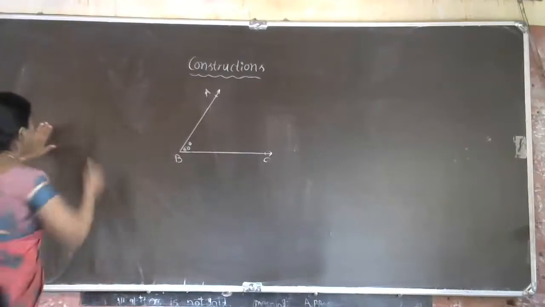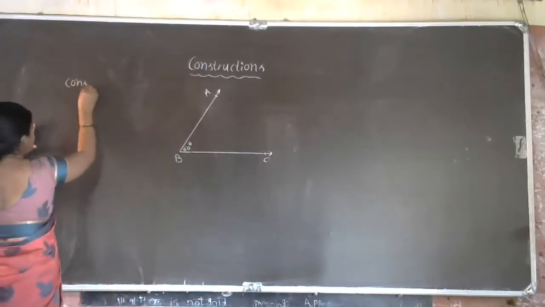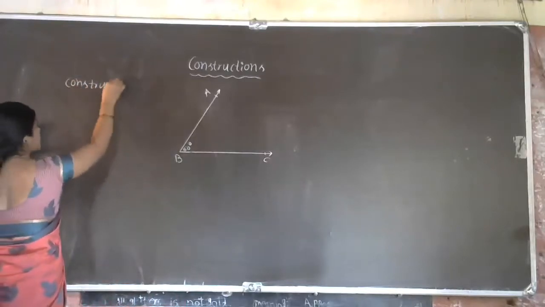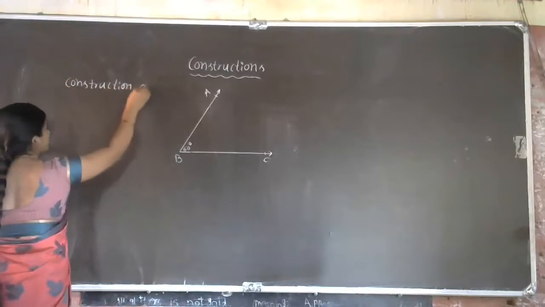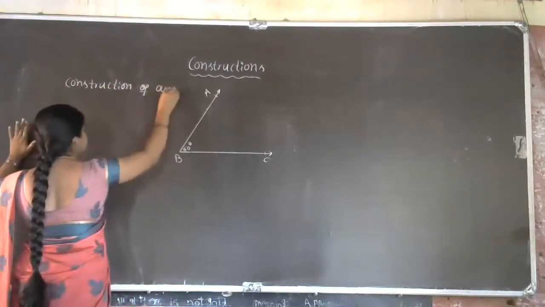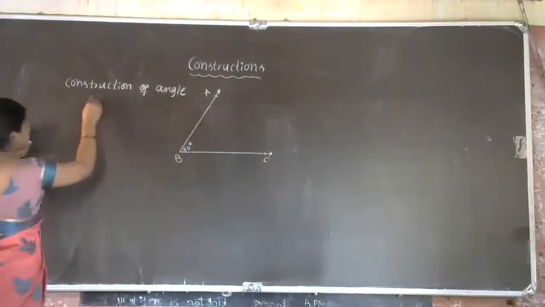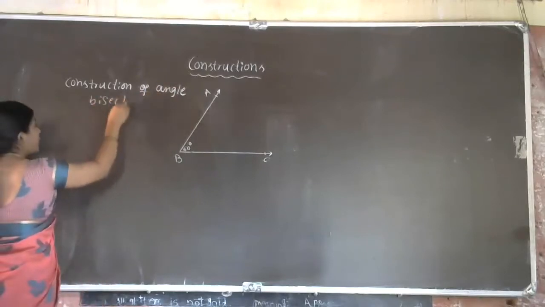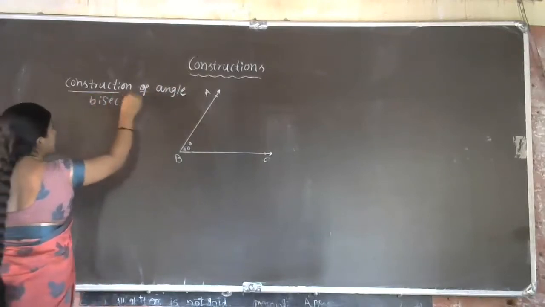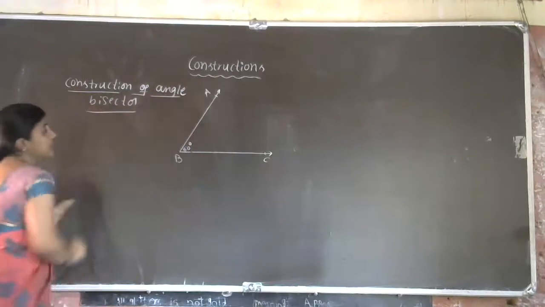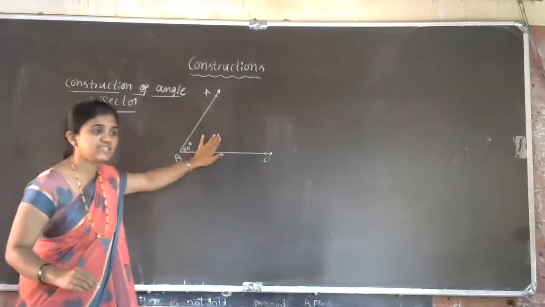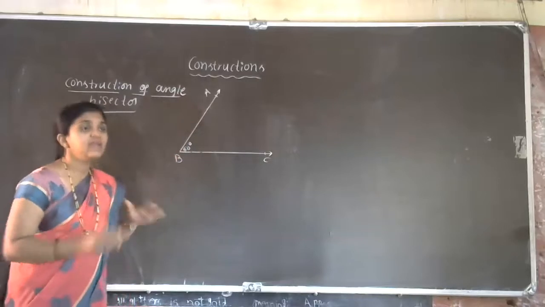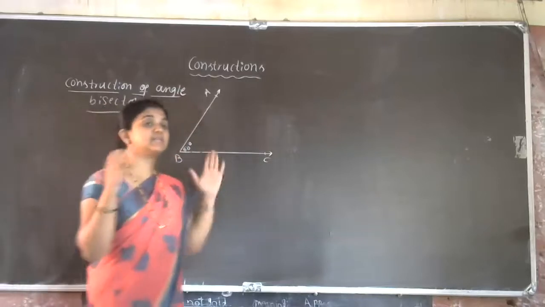Now we have to learn. So the first topic is construction of angle bisectors. Now, who is going to explain? One angle is given actually. A 60 degree angle is given. Now, we have to bisect this angle.